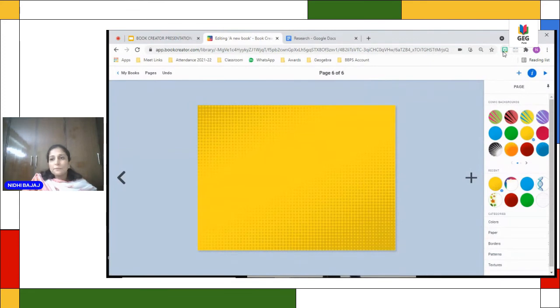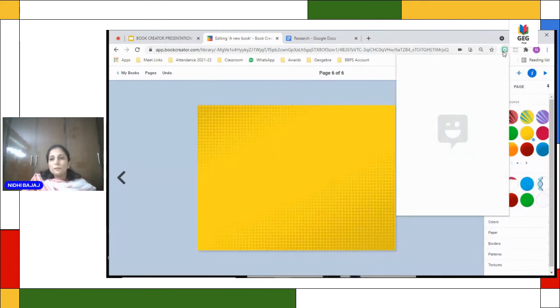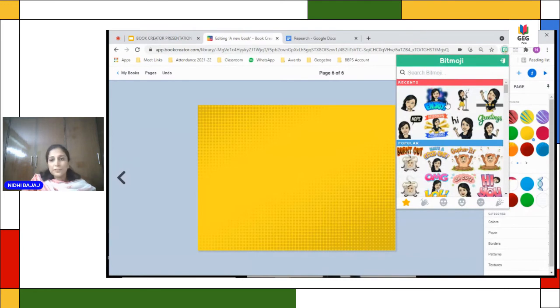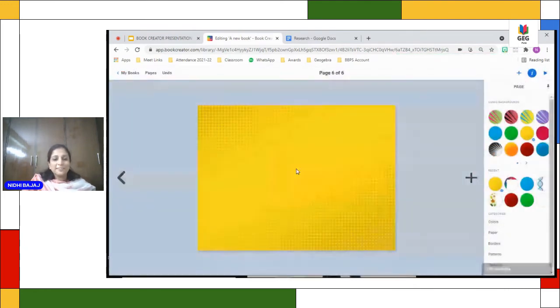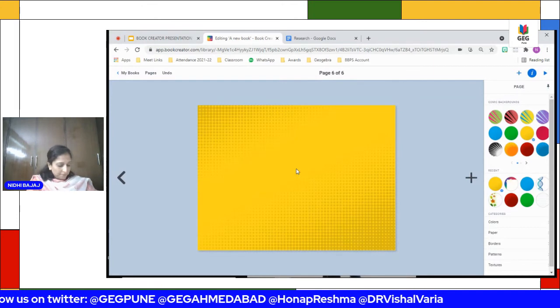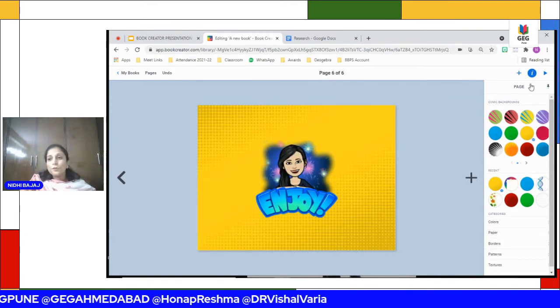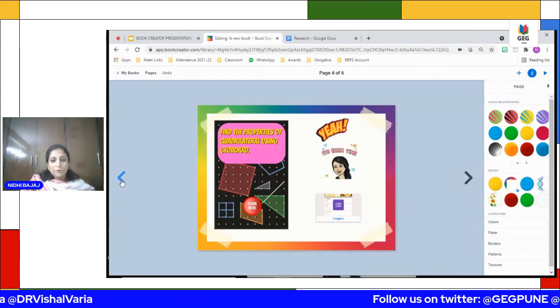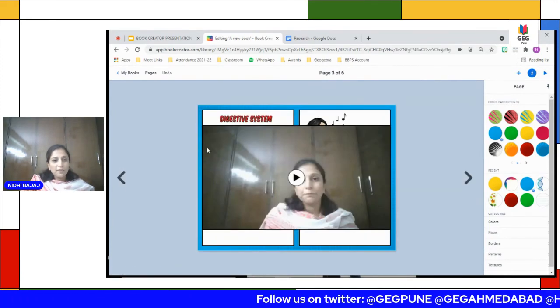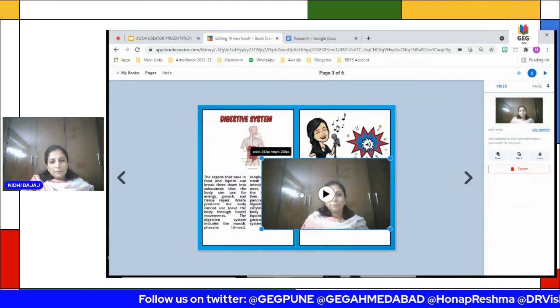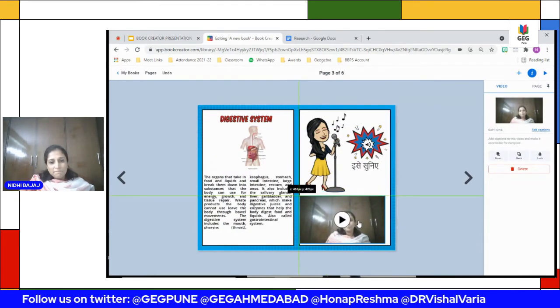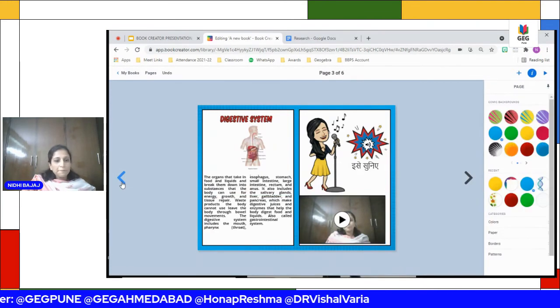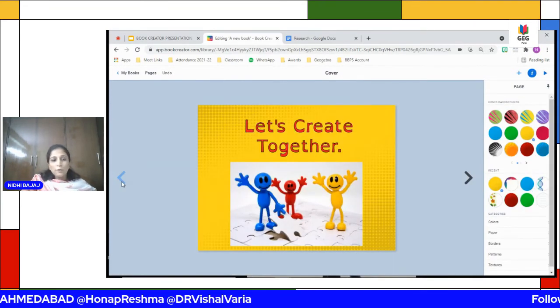I love putting Bitmojis. Just love it. So you're good to go. Now, when your book is done, let me see. Perfect. Now I have to arrange this first. Perfect. Now let's see how our book looks.